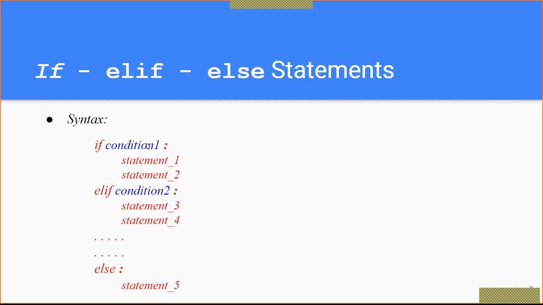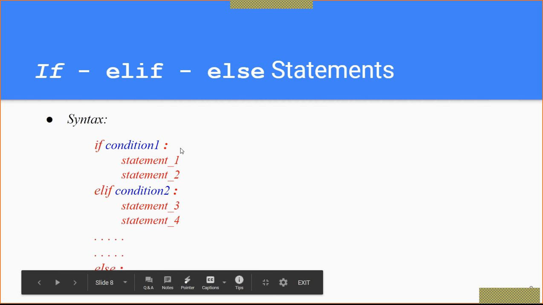But here, instead of writing the complete else if, just write this keyword elif. Elif means else if. So just keep in your mind, instead of else if, we are simply writing elif, then condition 2. So likewise you can put the statements, and the last statement is else. If any condition is not true, then it will execute the else statement. Right? So this is the syntax. We'll see the hands-on on these also.